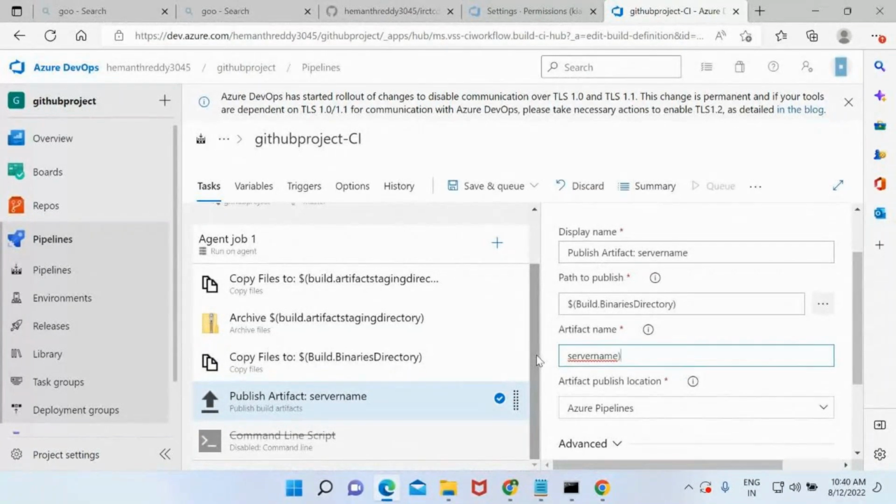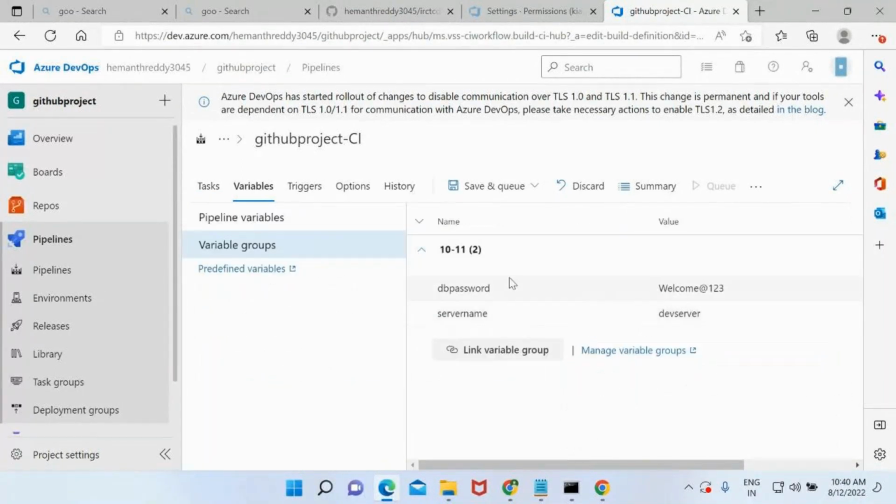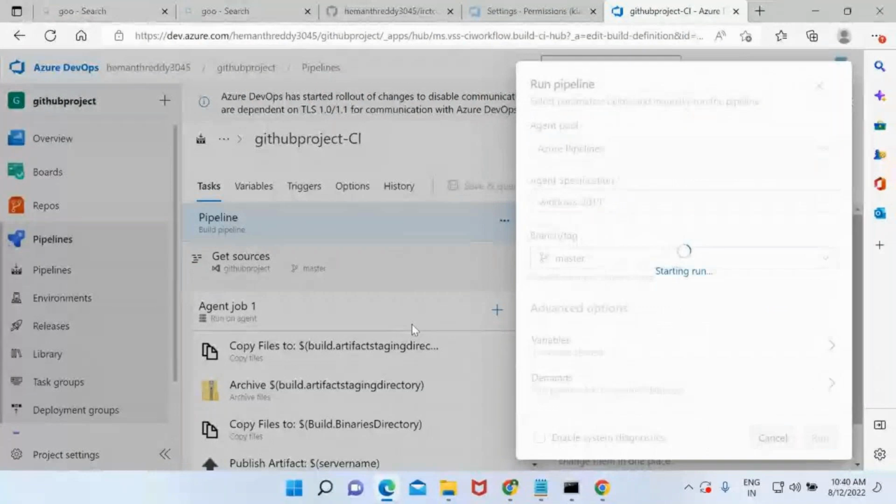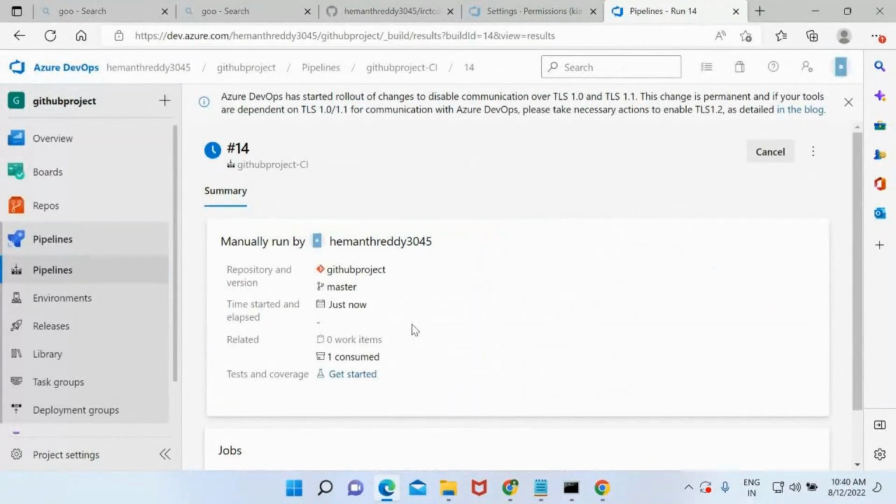If it is a variable, you need to define it under dollar braces. If I execute this, what will be the output? Dev server, right? So just save this and queue this. I need to get a folder with the name dev server. If I get dev server as the output, that means I created the variable in the variable group, linked that variable group into my pipeline, and used that variable here. So I can clearly say that my variables are working and linked to my pipeline.